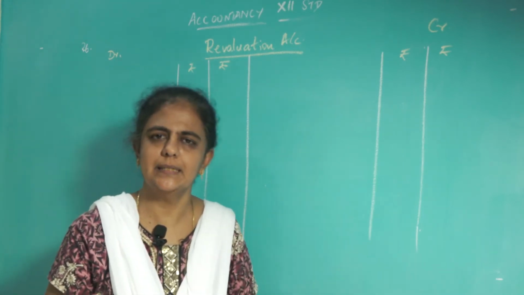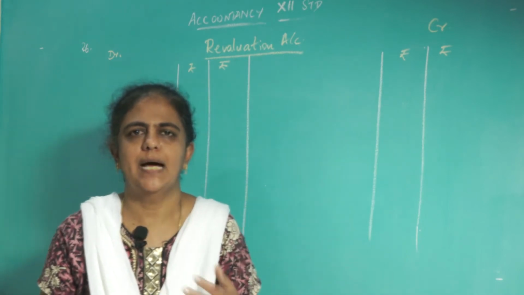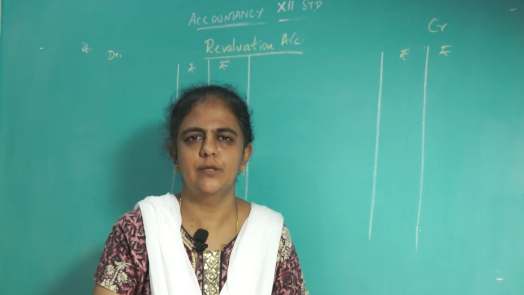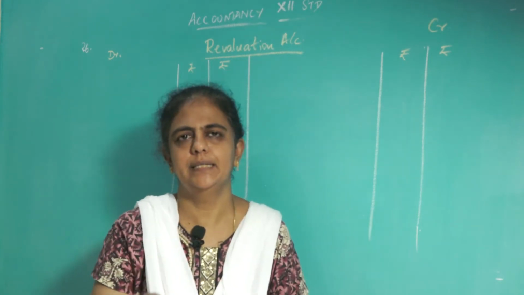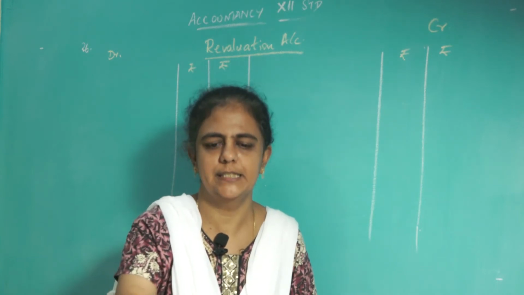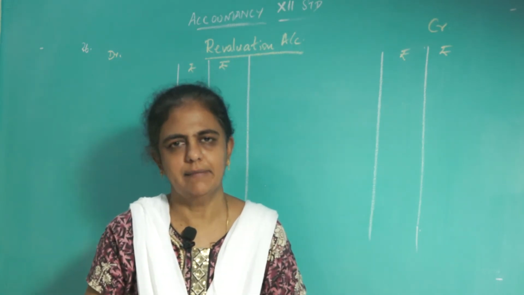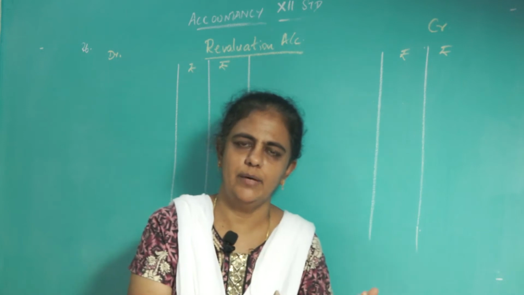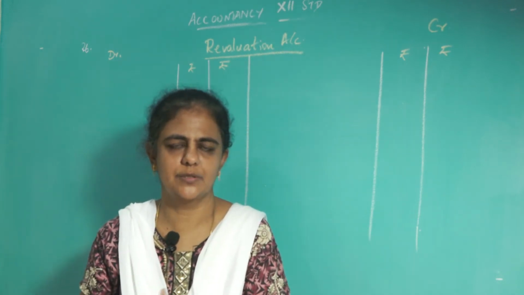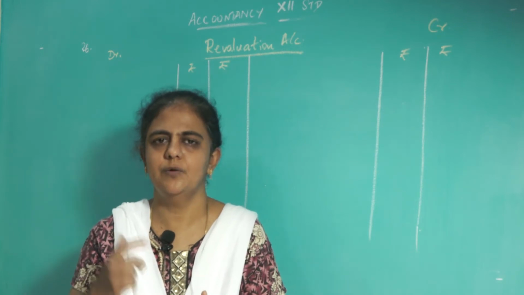So you go to the third adjustment. Assets are valued as under. What is the first one given? The buildings, 80,000. The present value of the building is 80,000. So you must see the previous value in the balance sheet. In the balance sheet it is given as 70,000. That is the book value at the beginning of the accounting period. Now it is 80,000, so the asset increased by 10,000 rupees.